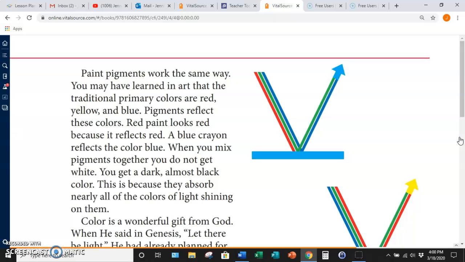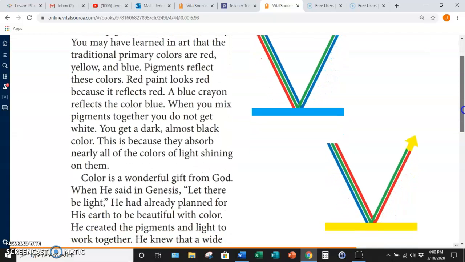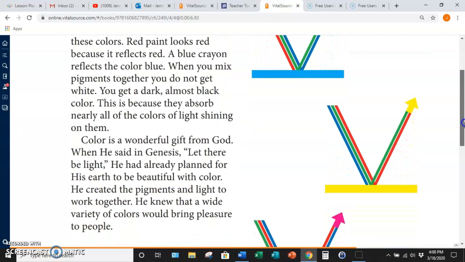You may have learned in art that the traditional primary colors are red, yellow, and blue. Pigments reflect these colors. Red paint looks red because it reflects red. A blue crayon reflects the color blue. When you mix pigments together, you do not get white. You get a dark, almost black color. This is because they absorb nearly all the colors of light shining on them.